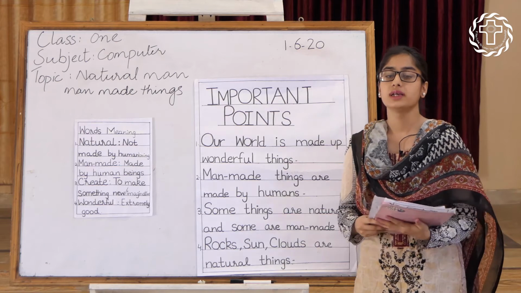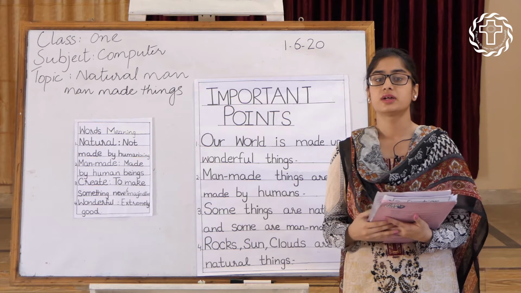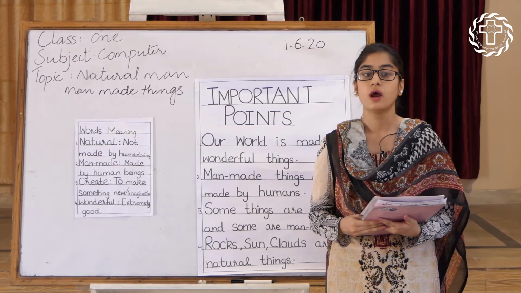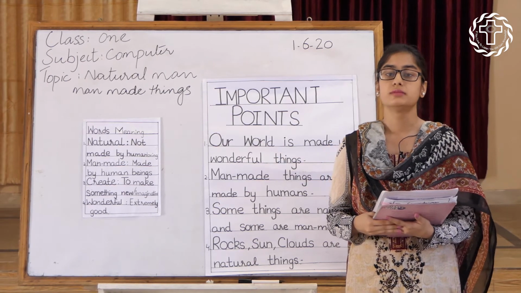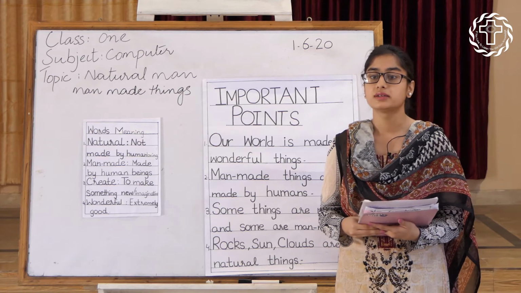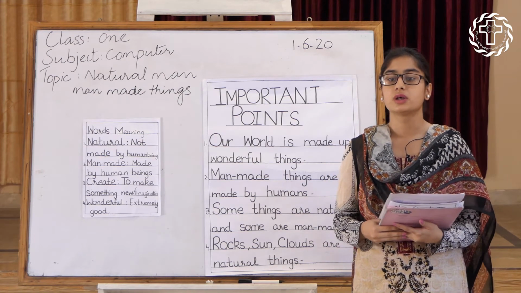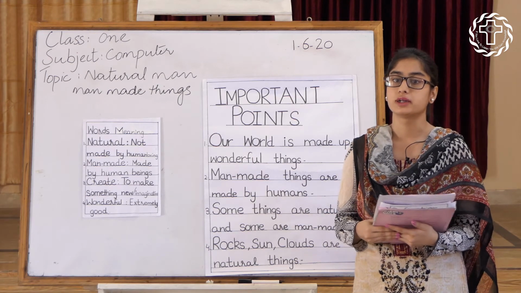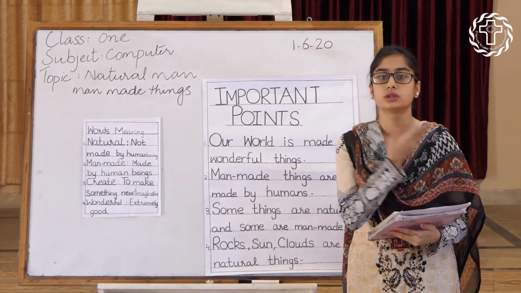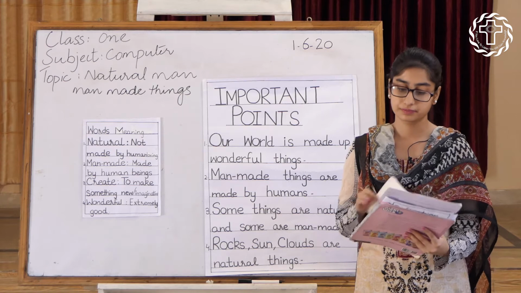So, what is the difference between natural and man-made things? Natural things are those things which are not created by human beings. They are created by God. For example, sun, moon, stars, plants, birds. These are the examples of natural things. And man-made things are those things which are created by human beings. For example, balls, tables, chair, windows, fan, door. These are the examples of man-made things.